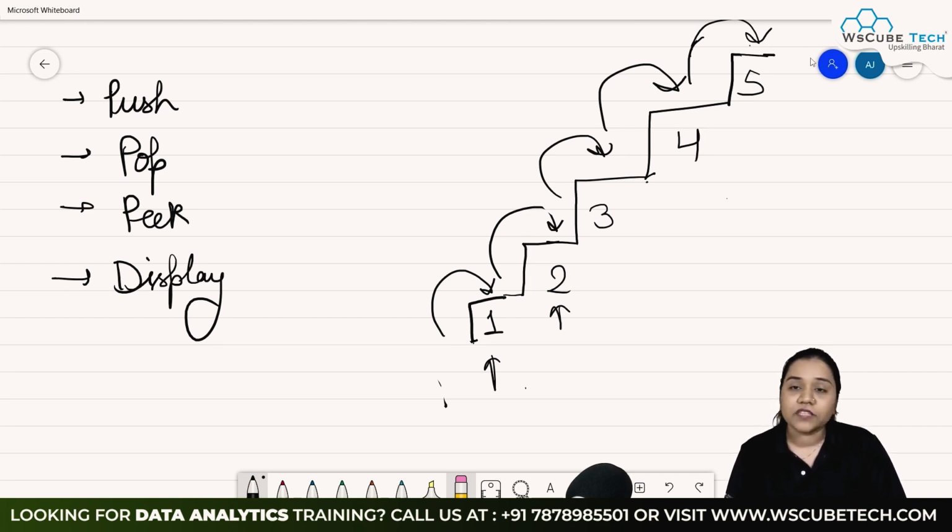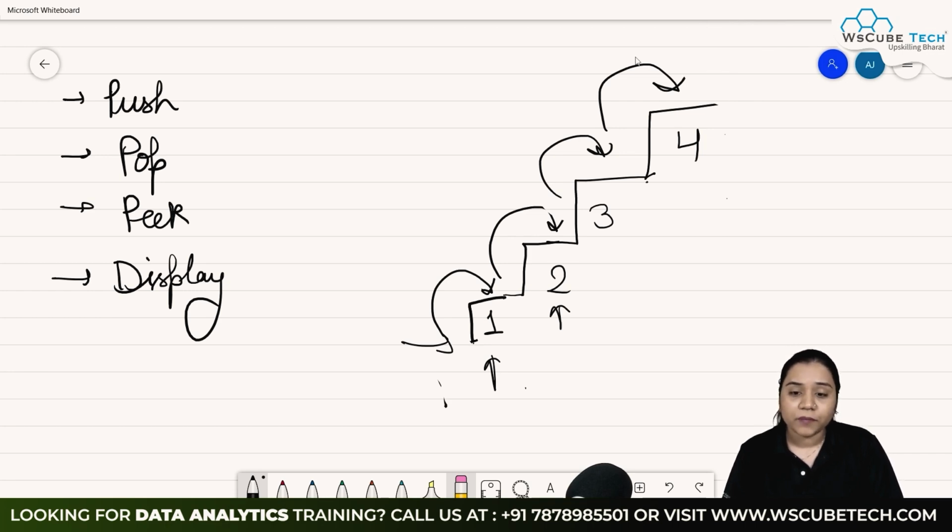Next is pop. Pop means if you want to remove something. So which element will be removed with this pop method? Not this one. This element will not be removed. The last element that was added to our list, that will be removed. So this element will be removed from here with the help of our pop method.